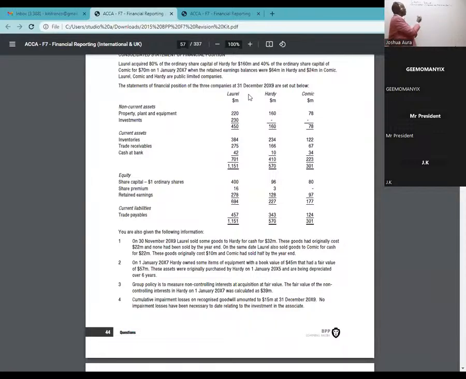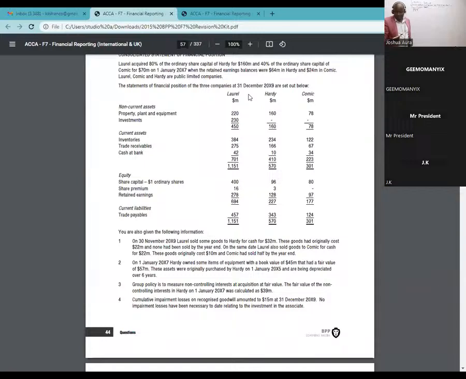So I'll start by writing there non-current assets. So non-current assets, what do we have there? We have two of them. We have property, plant, and equipment. I'm adding line by line.